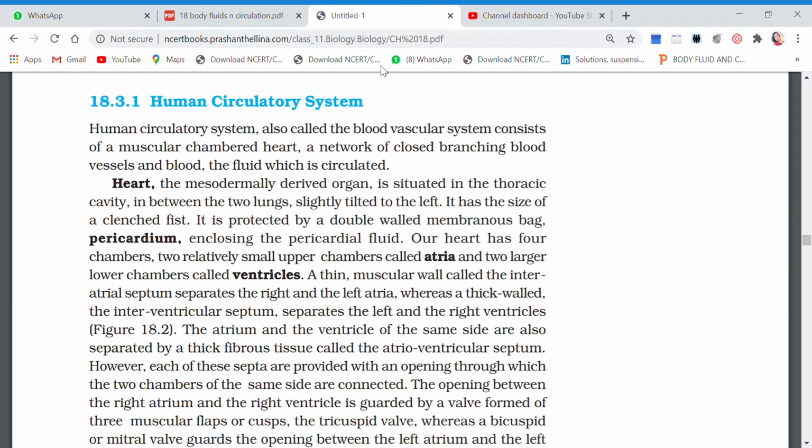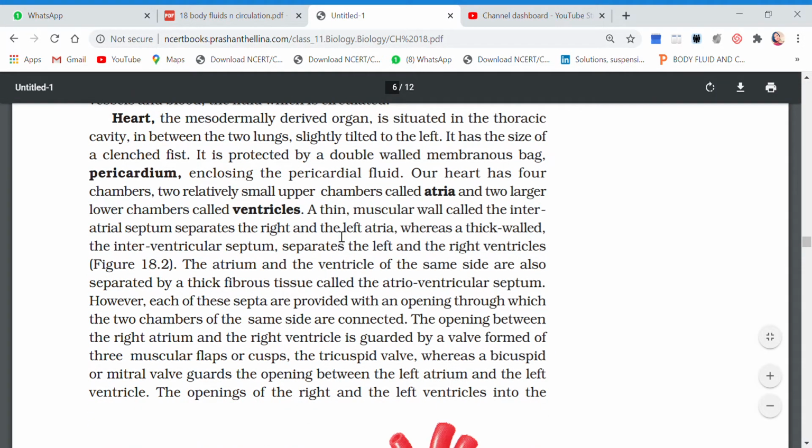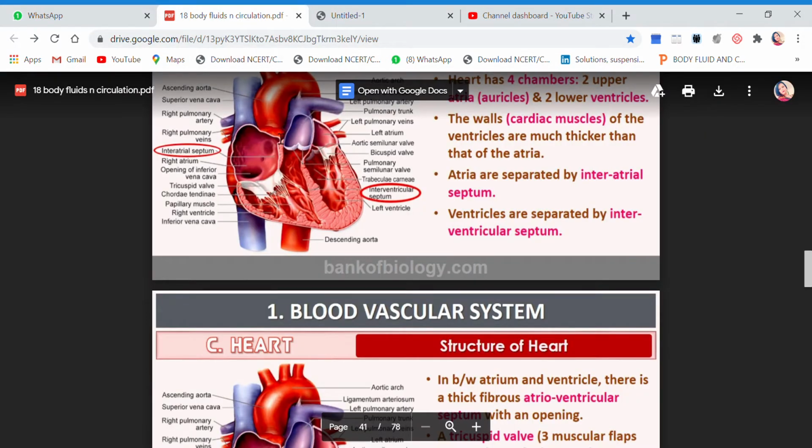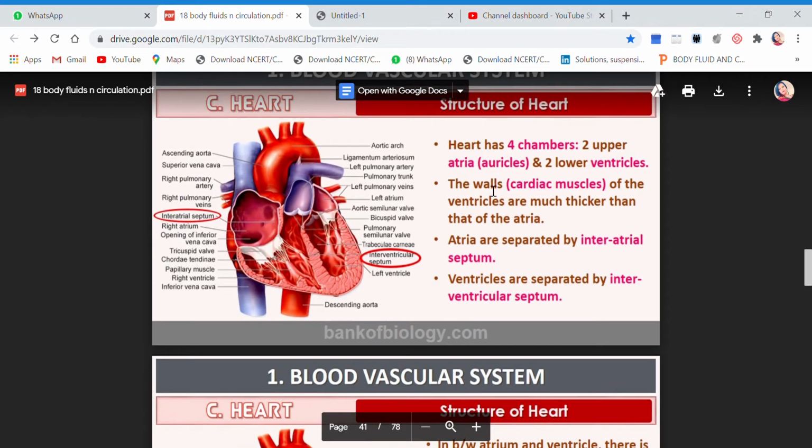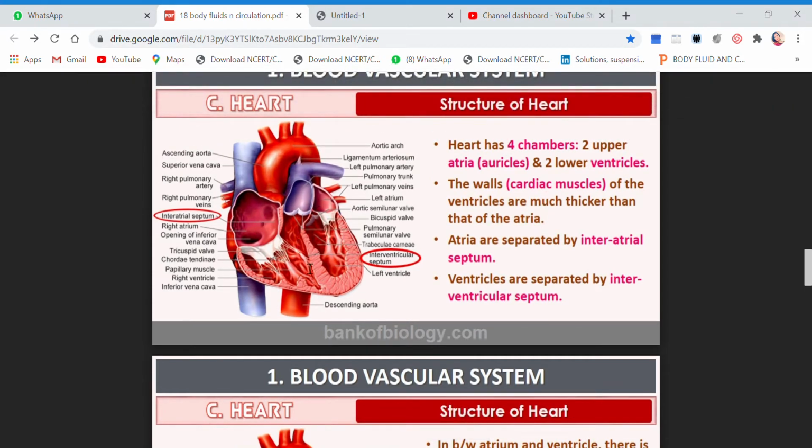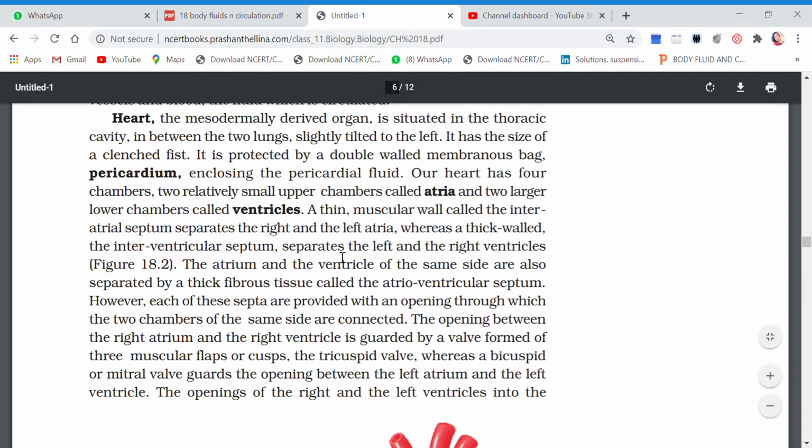So this was what was written in your book. Okay, so what are the functions? If they ask you what is the function of the septa, children, the septa will not allow the blood to mix between the two chambers. So that is the function of the septa.